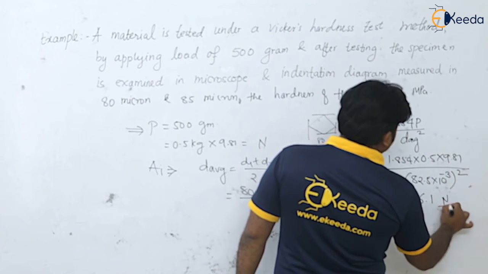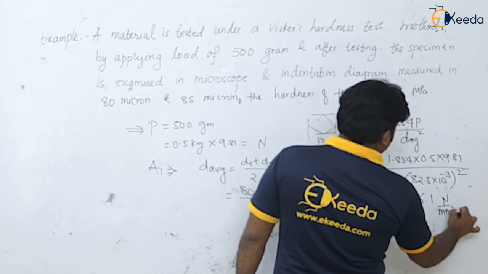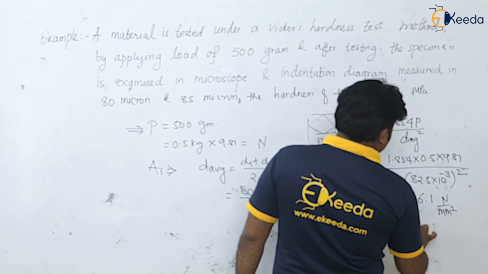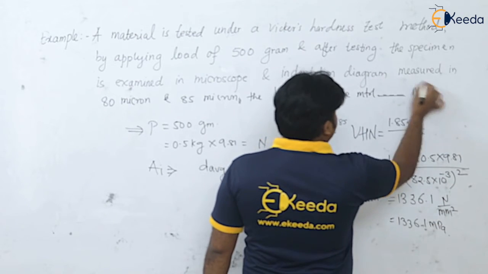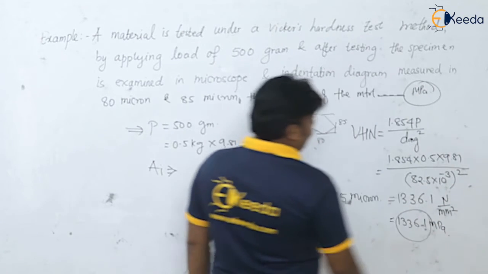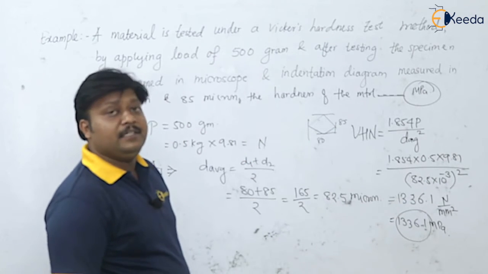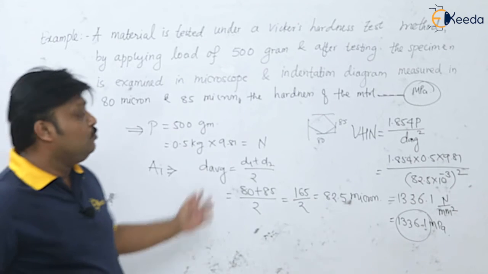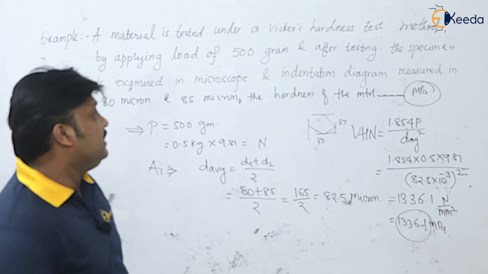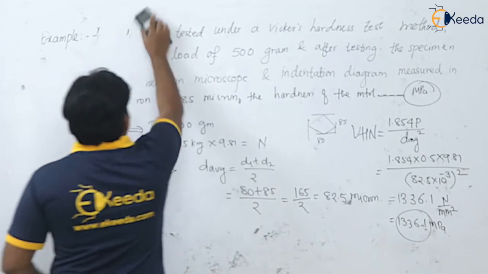1336.1, it is in Newton per mm square. So it is 1336.1 megapascal. So you are getting the answer in megapascal. How much? 1336.1 megapascal. So in this way we can calculate the VHN, Vickers hardness number.